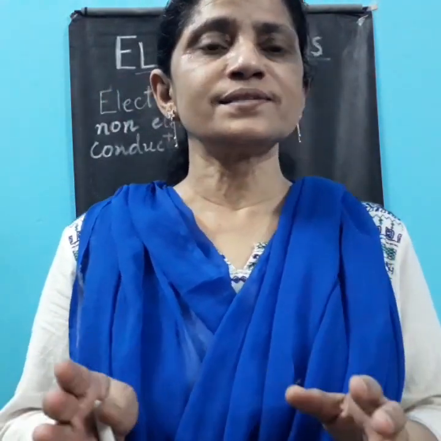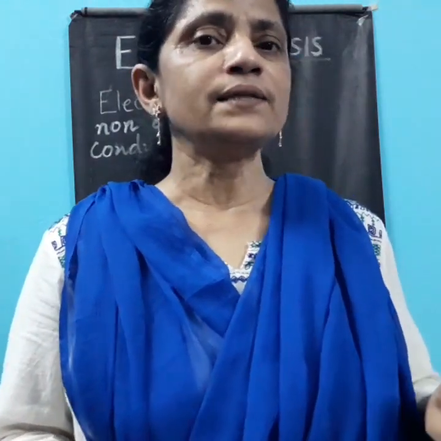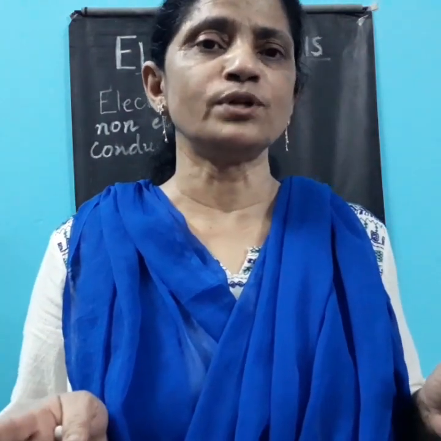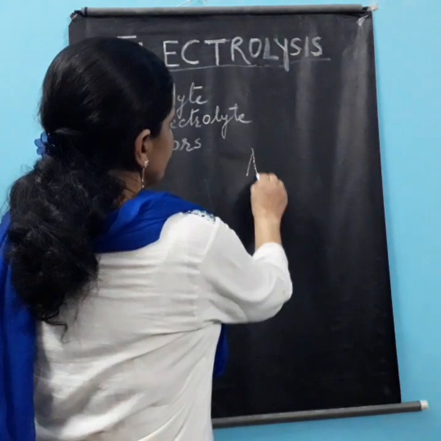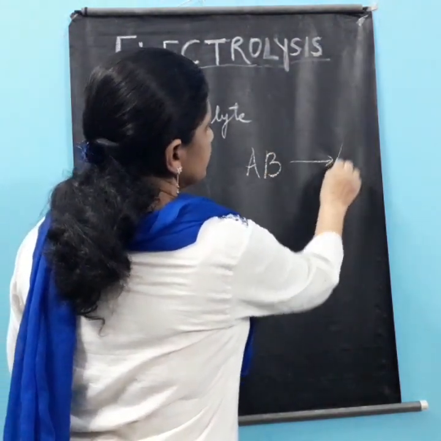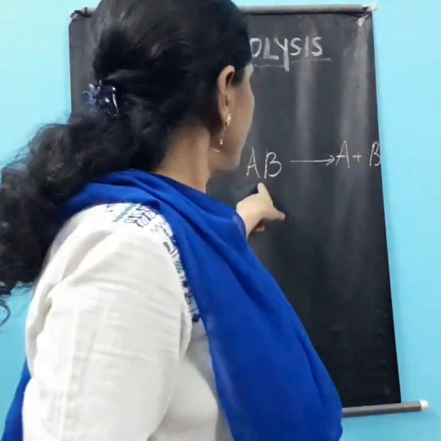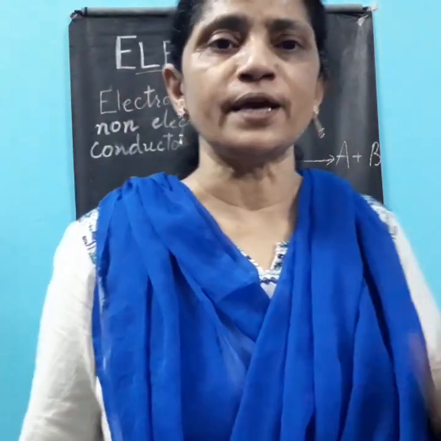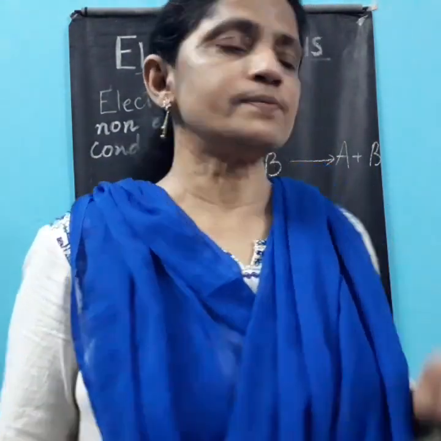You can say analysis is just opposite to synthesis. By the synthesis method we are combining elements to form a compound, and by the analysis we are decomposing these compounds into the component elements. Like suppose for example AB is a compound, and if it decomposes into A and B, AB is a compound which is composed of two elements A and B. So as a result of analysis or decomposition it will break into A and B. Now if this decomposition takes place by the electric current, we use the word electrolysis.